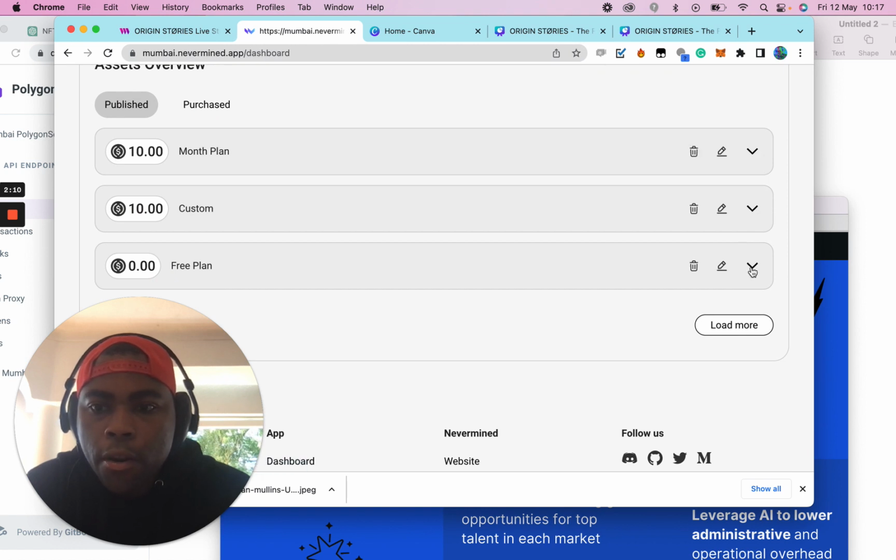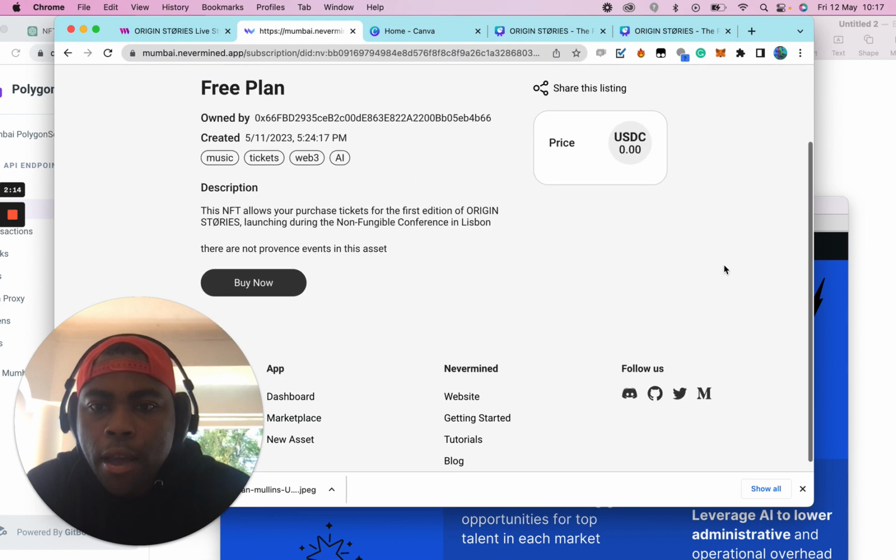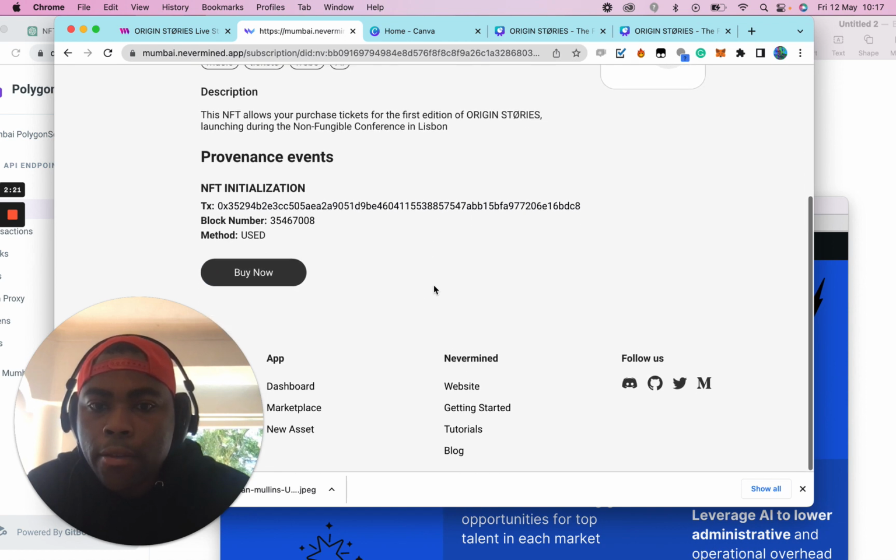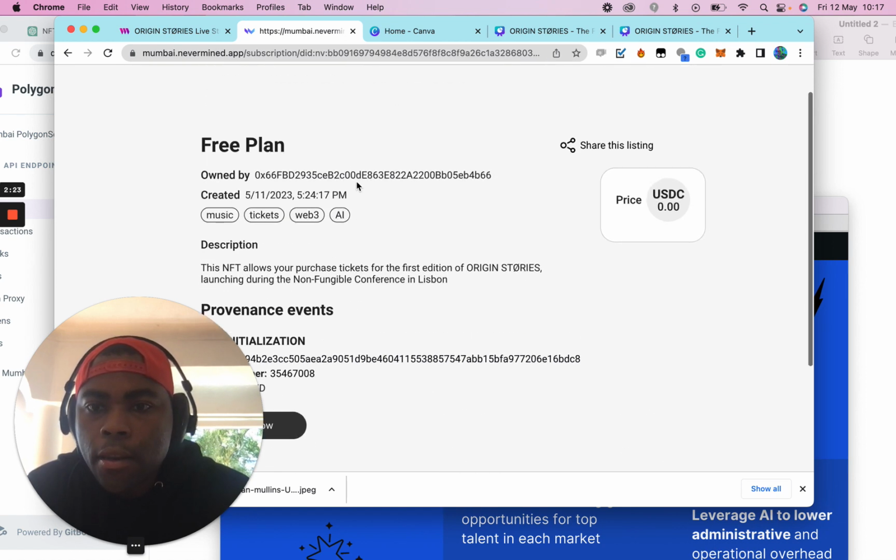So as you can see here, there's a free plan, which essentially is a subscription that allows for people to purchase tickets. So it's like a new version of an allow list, which is free, and this is gated.